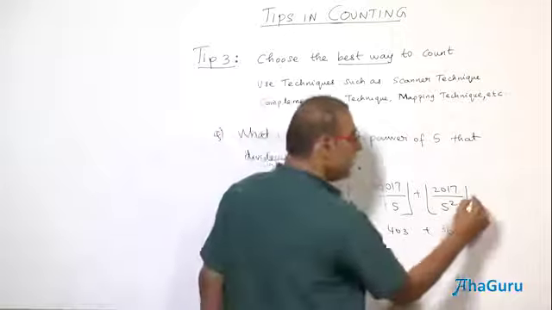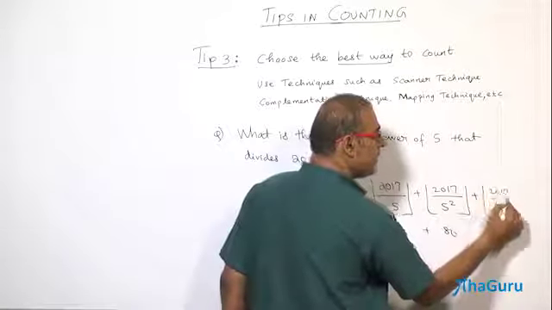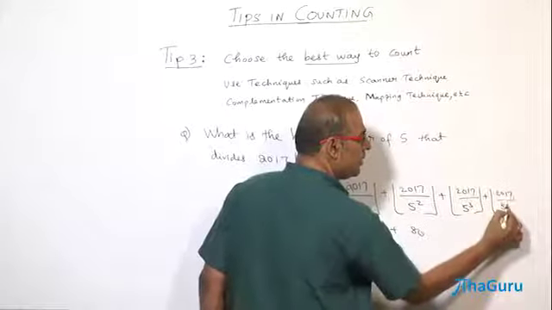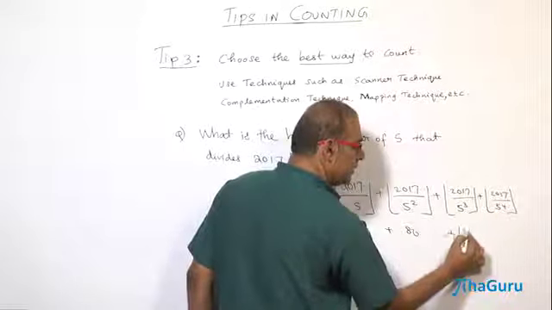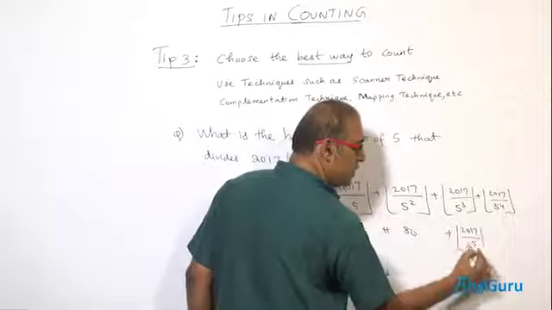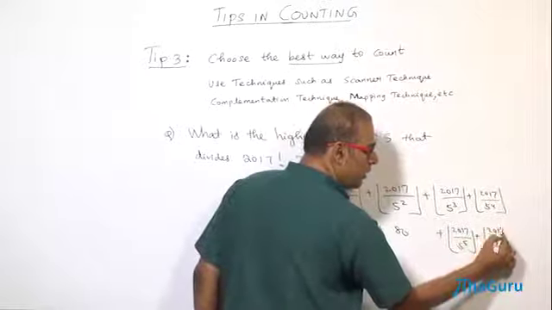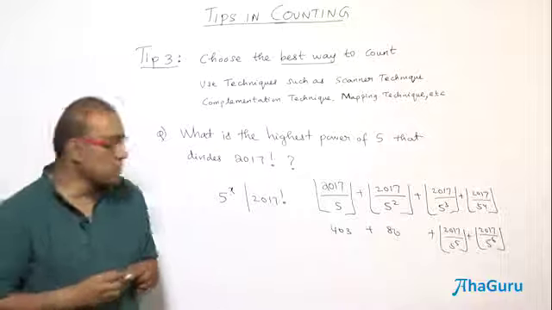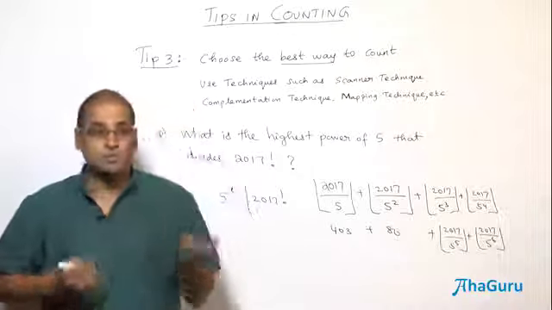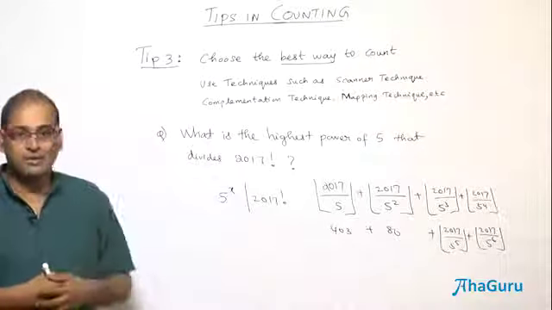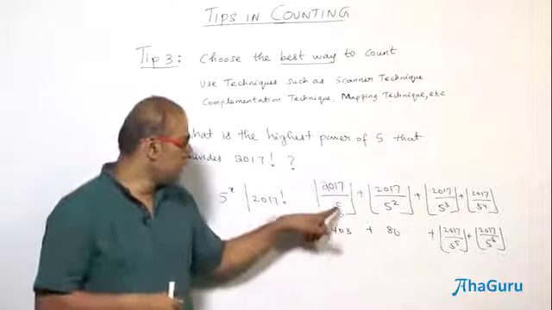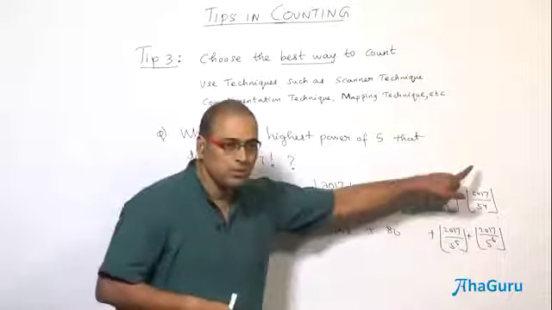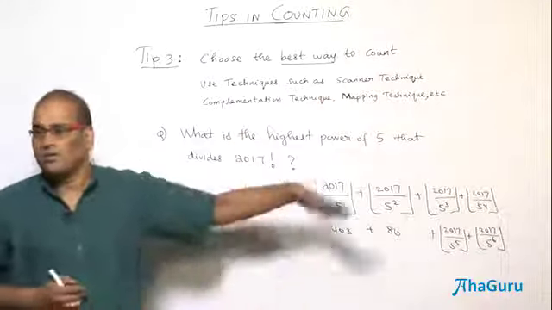Understood or not? Then 2017 by 5 cube. Then 2017 by 5 power 5 and so on. This is going to give you 0. This is also going to give you 0, because this is crossing. Understood or not? So you have a formula: if you want the highest power of 5 in 2017 factorial, it is 2017 by 5, then 2017 by 5 squared, 2017 by 5 cube. So this will be given like a formula.